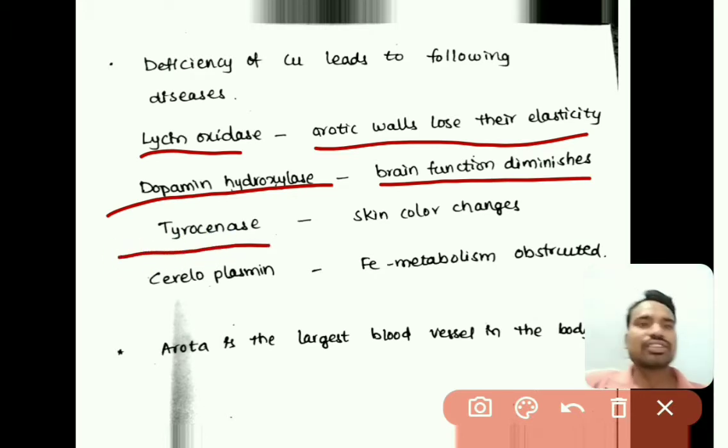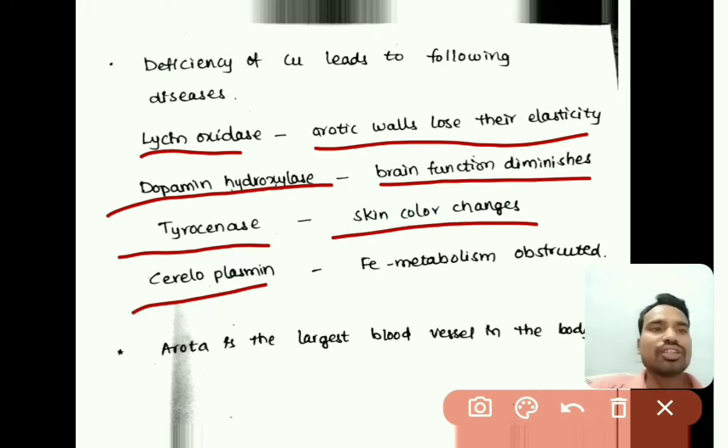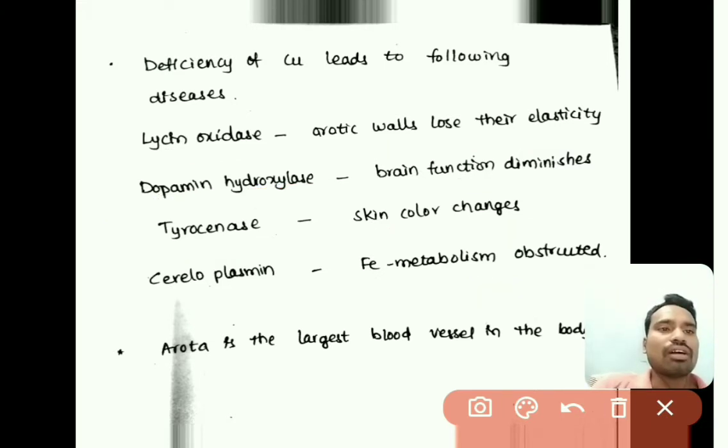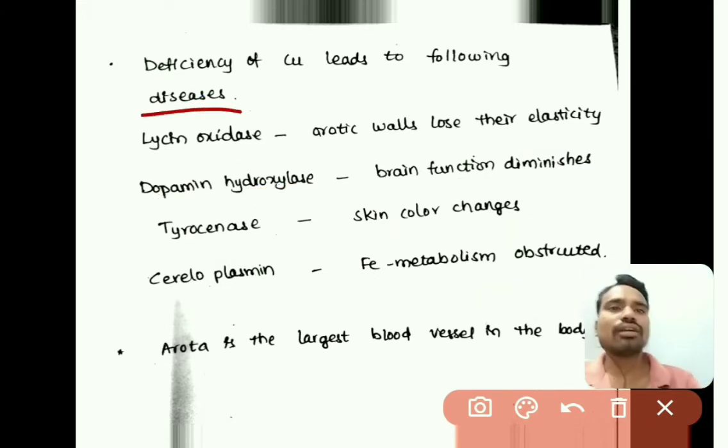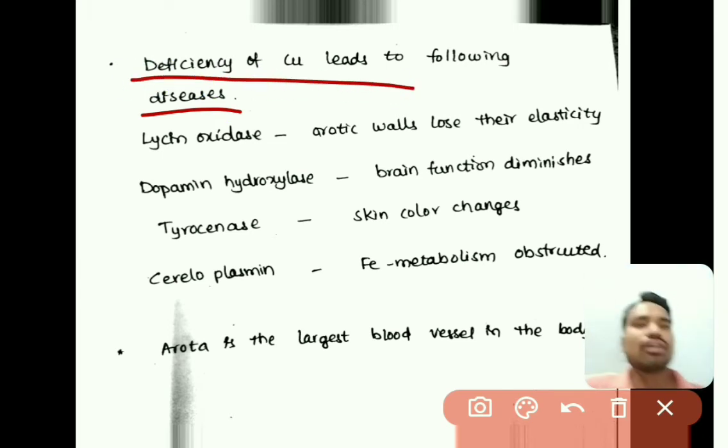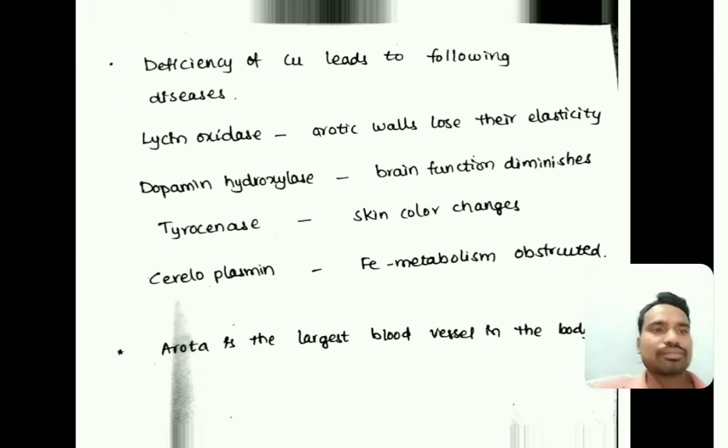Because of a tyrosinase enzyme problem, skin color changes. Ceruloplasmin problems obstruct iron metabolism. These are the major diseases which come through the deficiency of copper atoms.